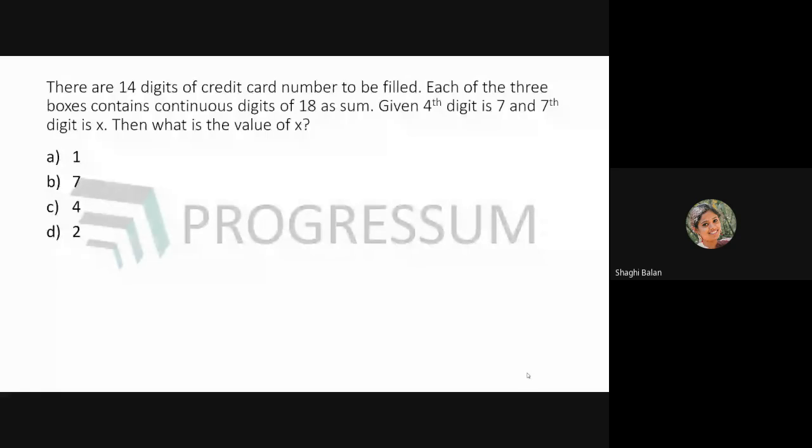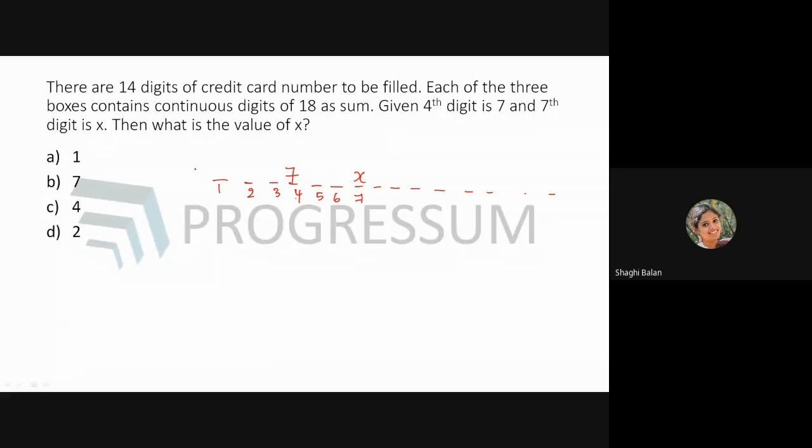There are 14 digits of a credit card number to be filled. Each of the boxes contain continuous digits of 18 as sum. Let's assume that we are having 14 digits: 1, 2, 3, 4, 5, 6, 7, 8, 9, 10, 11 to 14. Now it is given the fourth digit is 7, and the seventh digit is X. Now we are asked to find out the value of X.